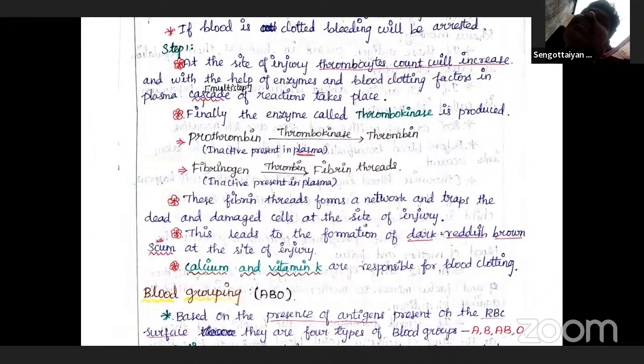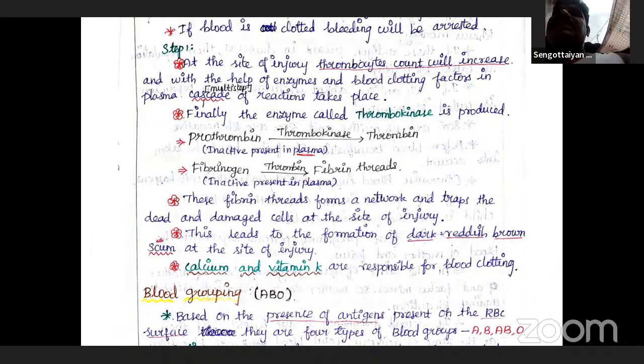That enzyme can convert the prothrombin into thrombin. Prothrombin is made with vitamin K in the liver.